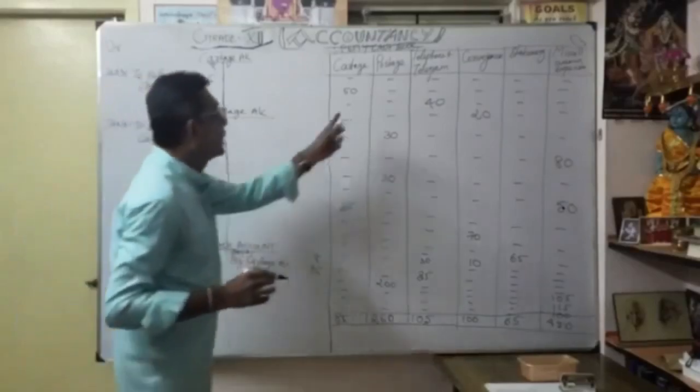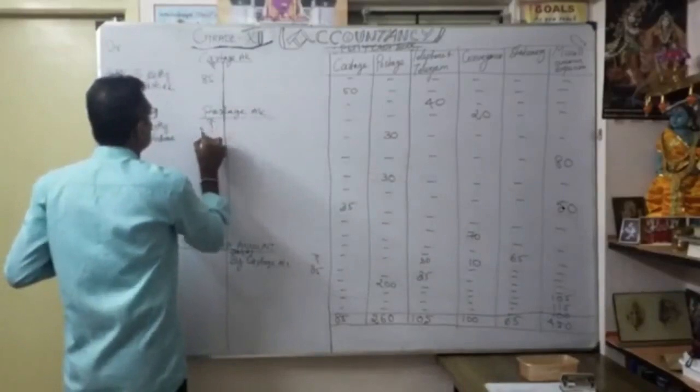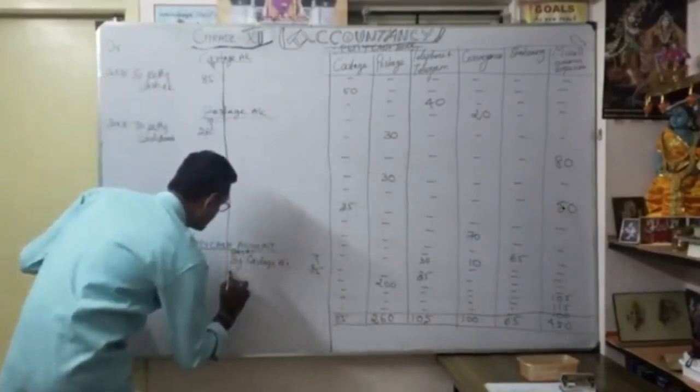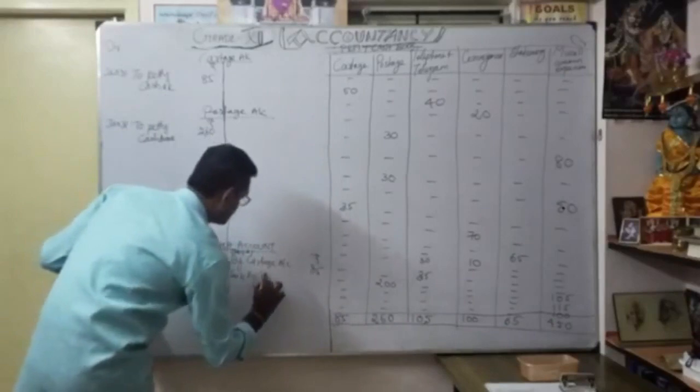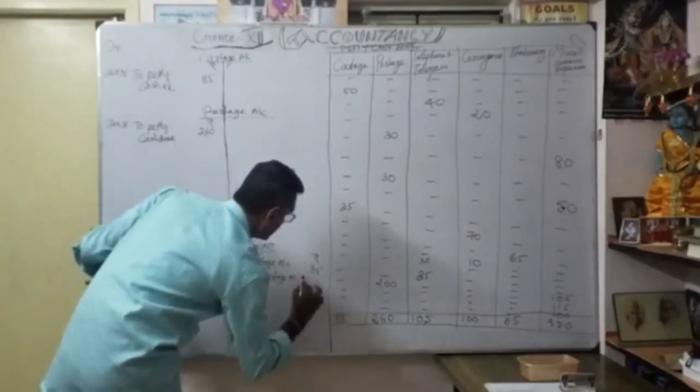How much? Postage 260. So I'm going to write it here, same January 31st. Everything is Jan 31st. By postage account, 260.